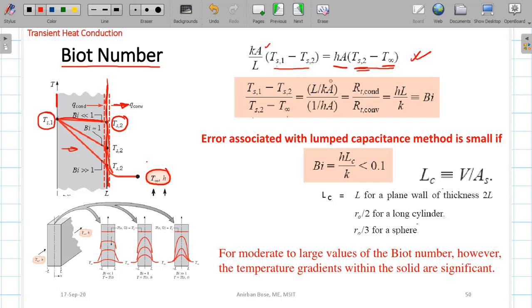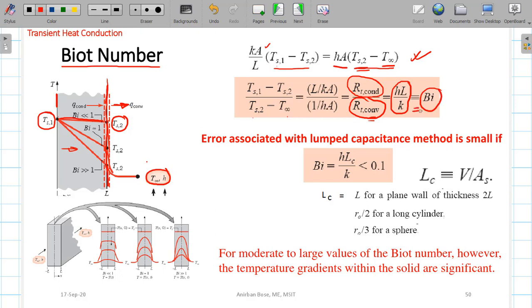and this quantity is nothing but the thermal resistance in conduction, and the denominator is nothing but the thermal resistance in convection, 1 by hA, or if you simplify you will get the expression hL by K. So this ratio of the thermal resistance by conduction and convection is what is called the Biot number. This is the definition of the Biot number.